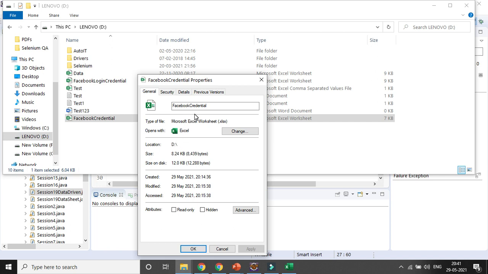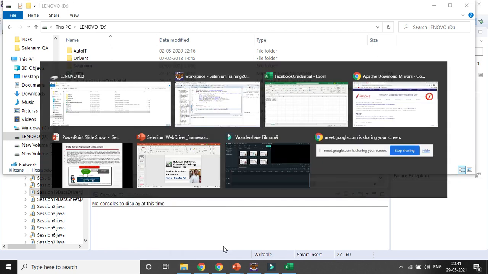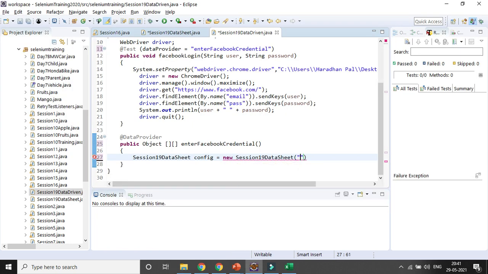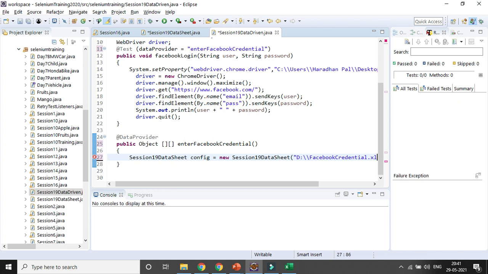Let's copy paste this part. It is in the D drive. Here in the double quotes I need to give the D drive, then a double slash, because a single slash does not work, then dot xlsx, that is the pattern.